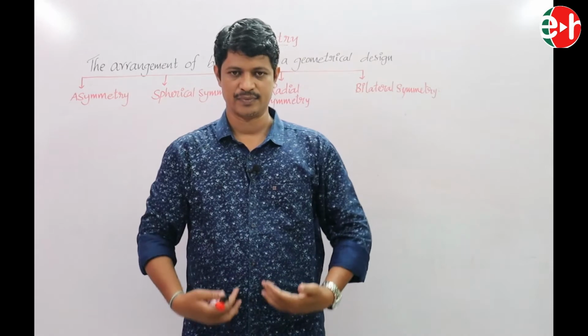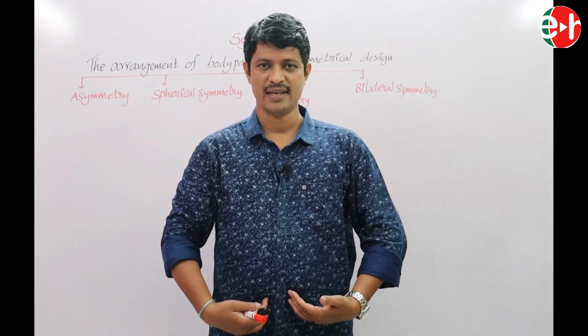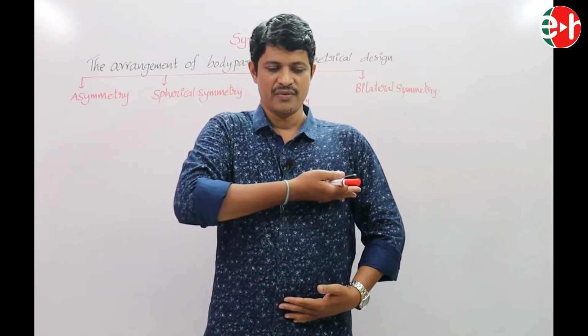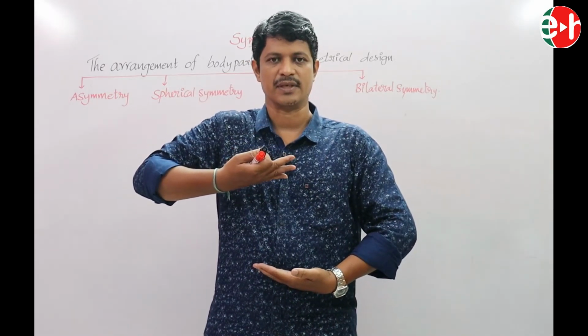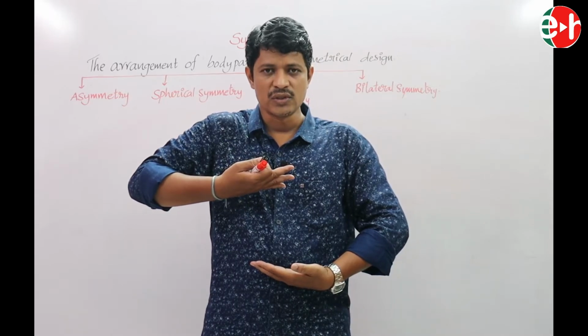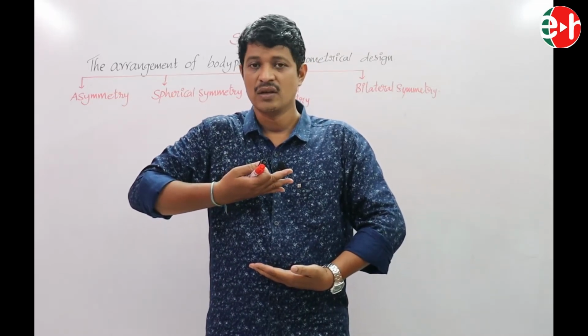This is Mahesh sir, biology teacher. When we cut my body into two pieces, a lower part and an upper part, are these two similar or dissimilar? Not similar.